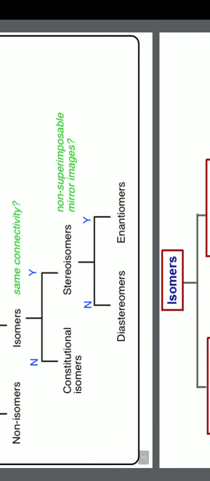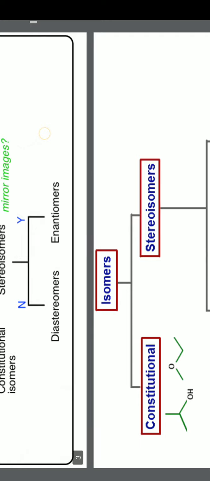We now check that constitutional isomers means they do not have the same connectivity, and if two molecules have the same connectivity, then they are called stereoisomers. And again within the stereoisomers we have two different types, like diastereoisomers and enantiomers, based on other properties that we check later. Now these constitutional isomers, which do not have the same connectivity, how they are further classified, we will check that also.